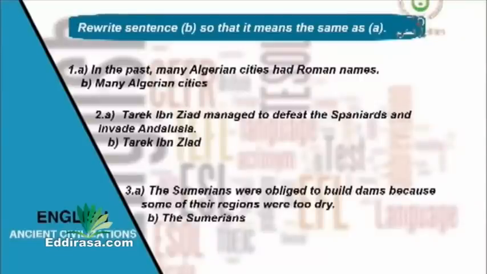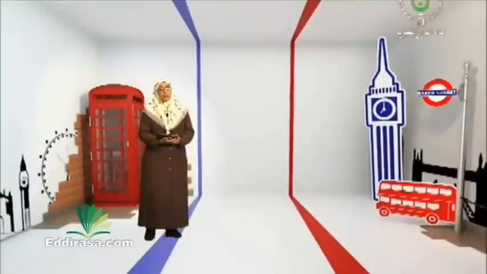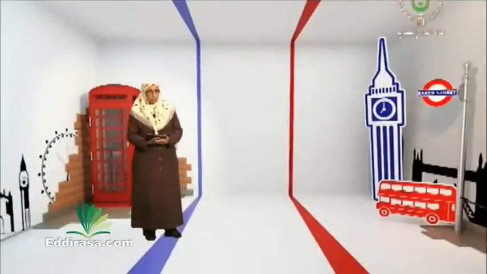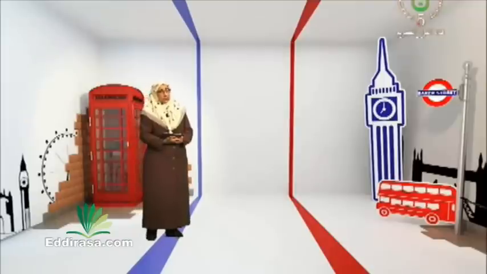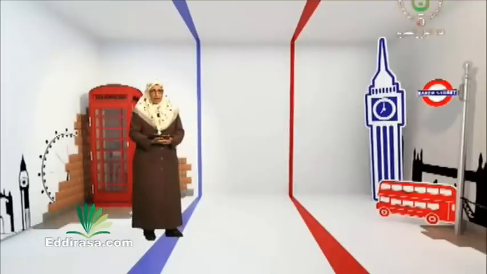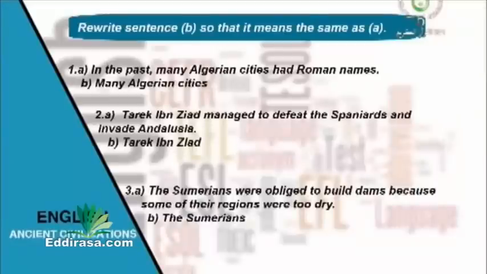Right. Don't forget that you are studying used to, had to, was, were able to. So we are going to correct and see in which sentences we use each of them. The first one, many Algerian cities used to have Roman names. Good.